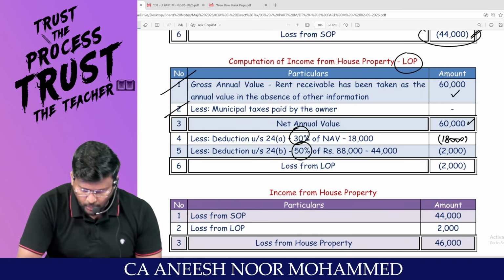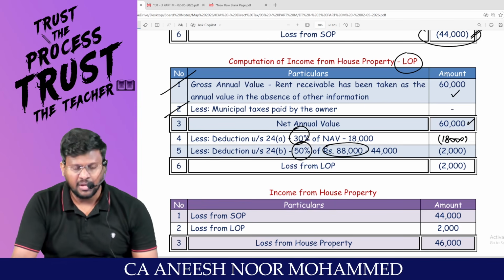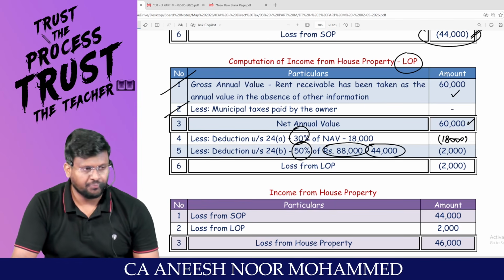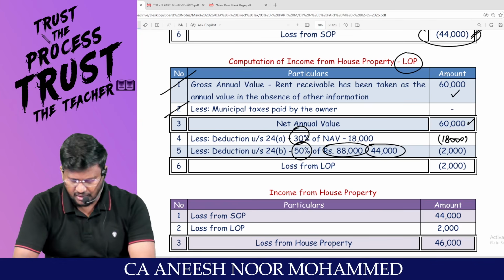And deduction under 24B, sir, earlier total 88,000 rupees is the interest. In that 50% will go to self-occupied property. Am I right, sir? Yes, sir. The remaining, how much?